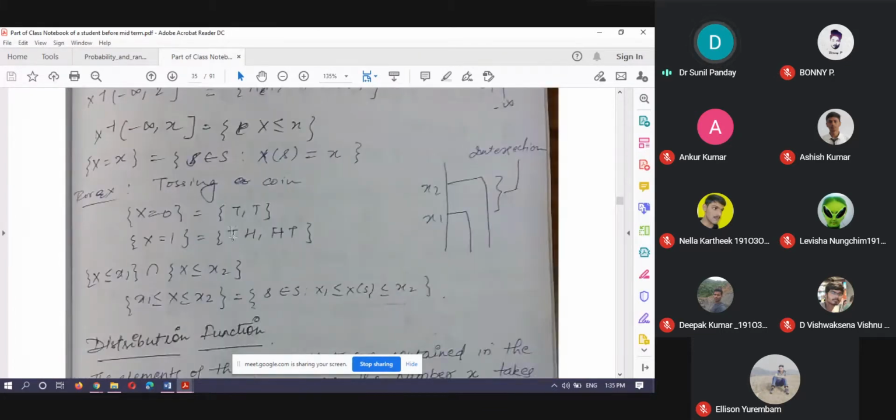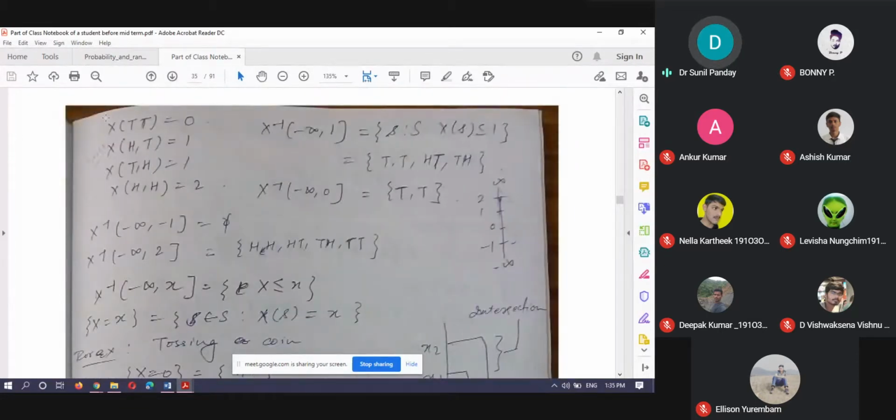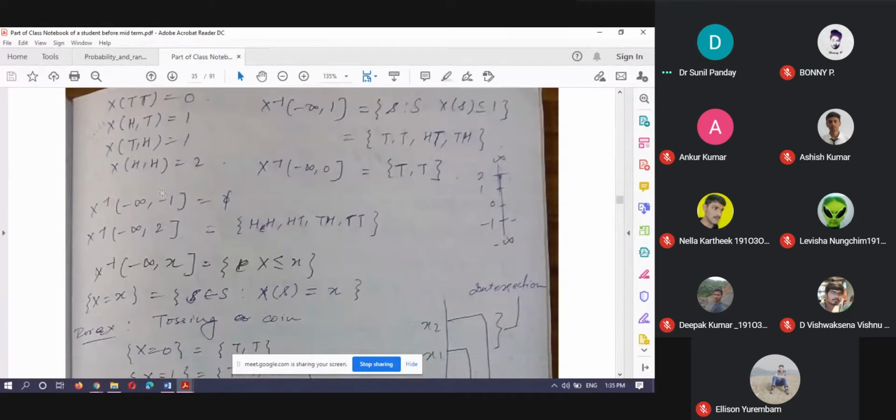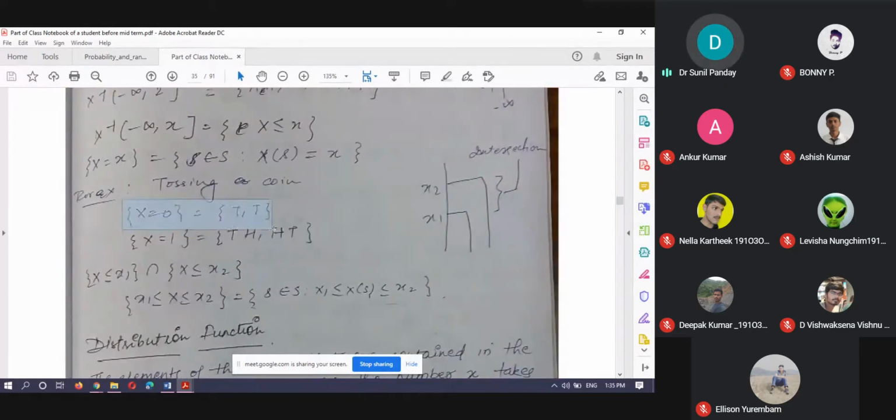So I am getting TH and HT. And the probability of occurring each of TT, HT, TH or HH is 1 by 4. So the probability of this event is 1 by 4. And the probability of this event, because two sample points are included and both are mutually exclusive, is 1 by 4 plus 1 by 4.